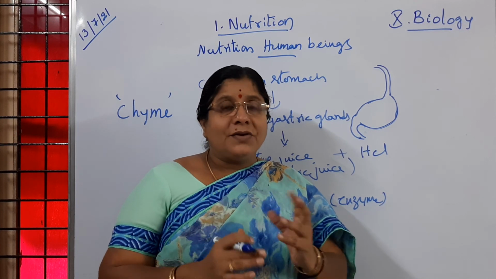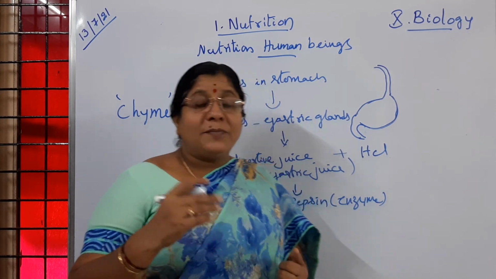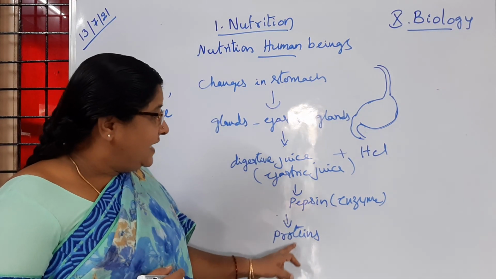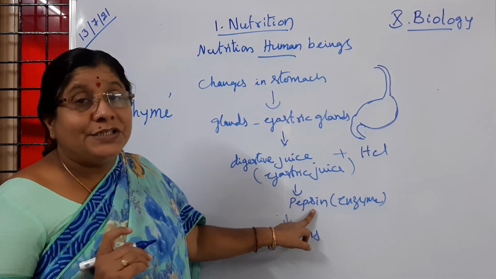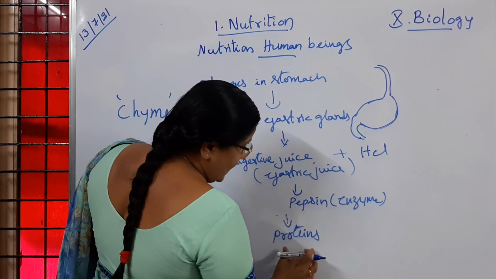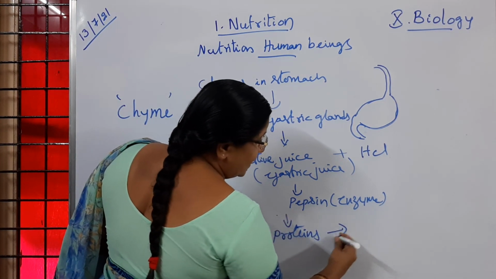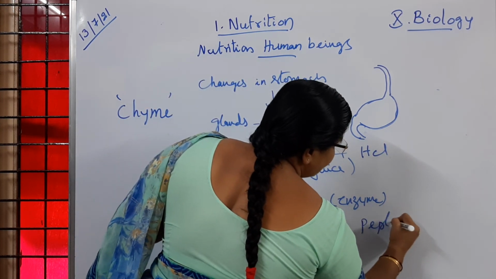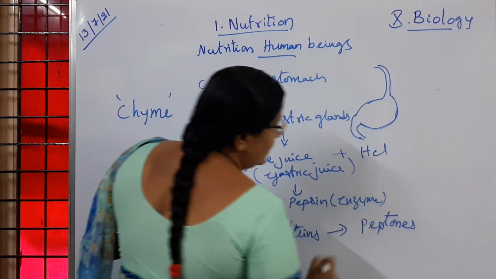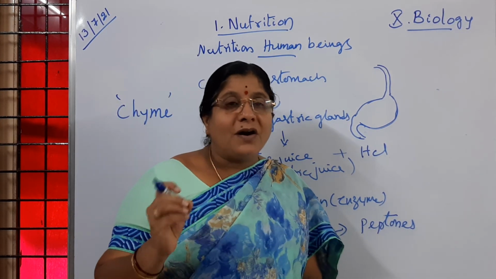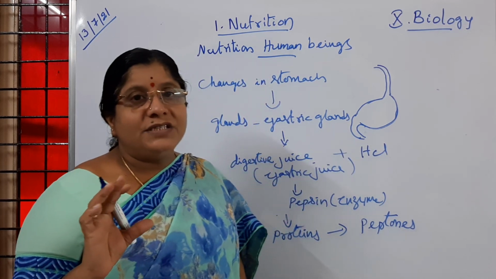So the proteins are going to be broken down. How does that breaking down of proteins happen in the stomach? That is because of the pepsin enzyme. Is it clear to children? Now the pepsin enzyme will act on proteins and convert them into peptones. So the proteins will be converted to a simple form called peptones. Is it clear to children?